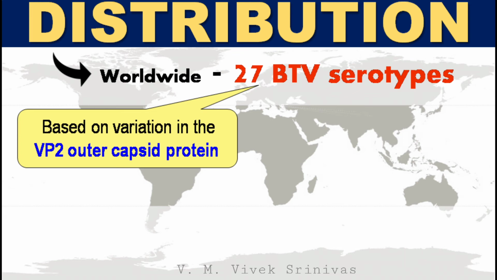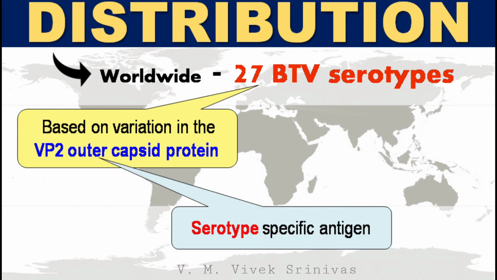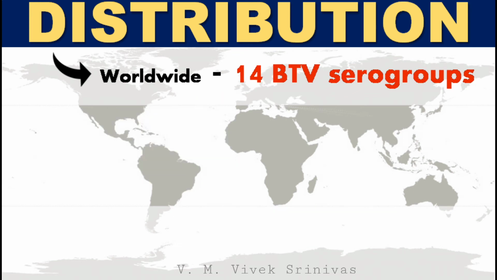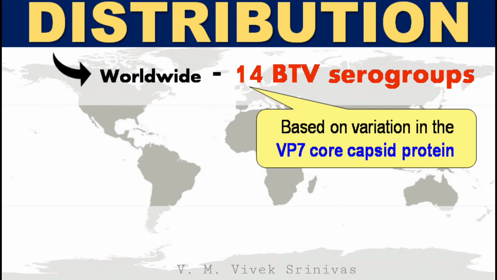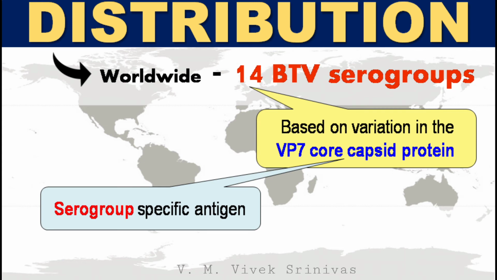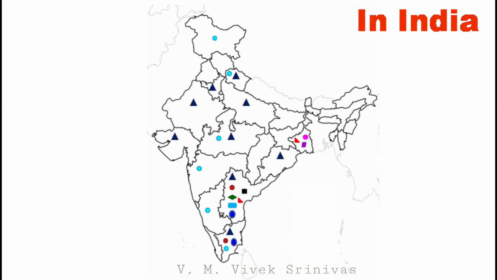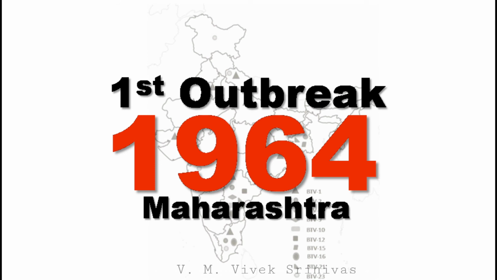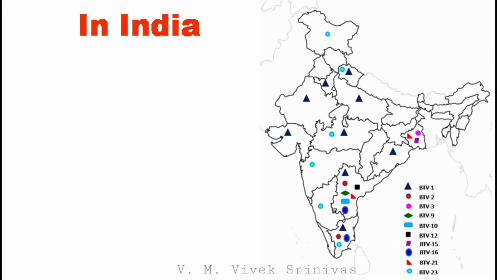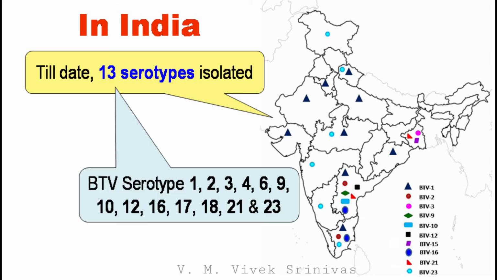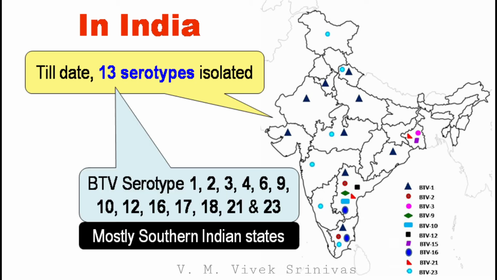So these VP2 proteins are the serotype-specific antigen. Similarly, there are 14 Bluetongue virus serogroups existing worldwide, classified based on the variations in their VP7 core capsid protein. So these VP7 proteins are the serogroup-specific antigen. In India, the first Bluetongue outbreak was reported in 1964, at Maharashtra. In India, till date, 13 Bluetongue serotypes have been isolated, mostly from southern Indian states.